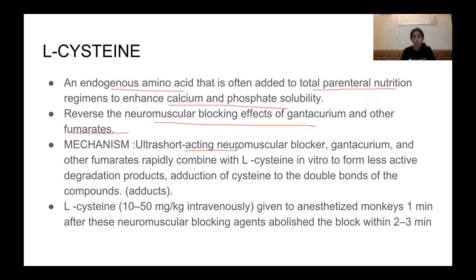It's ultra short acting. So gantacurium and the fumarates combine with L-cysteine and form less active, basically inactive degradation products. This occurs due to adduction of cysteine to the double bonds of the compound. So it's known as cysteine adduction, leading to inactive products.